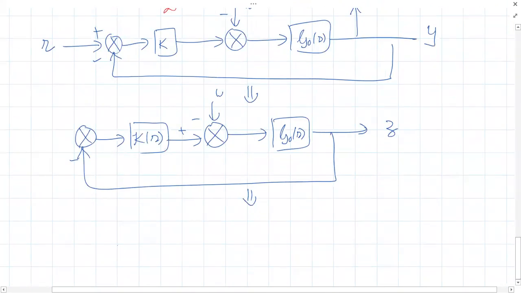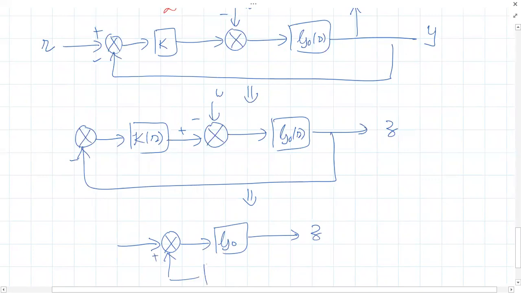So here is our summing point. This is our G naught, the nominal plant. Then this is Z. So here is our minus K. Why minus K? Because the input to the K block is at negative feedback. So that negativity I am incorporating within the block, minus K. Minus K means K of S. Now the input is W and the output is Z.